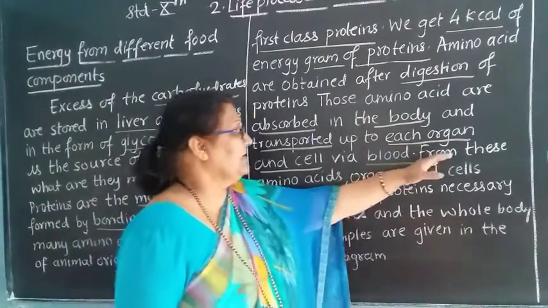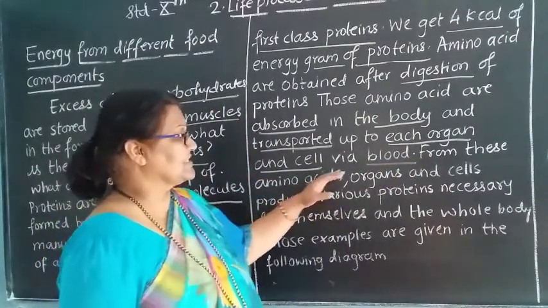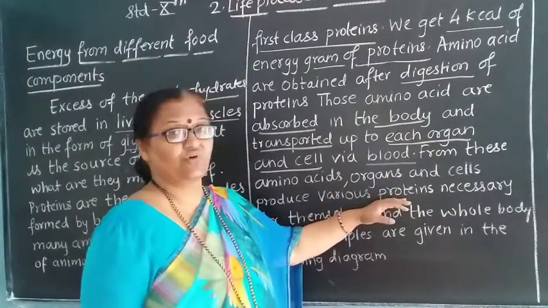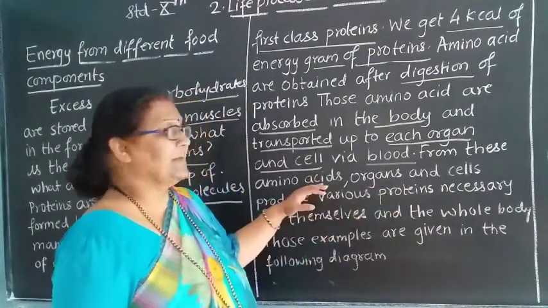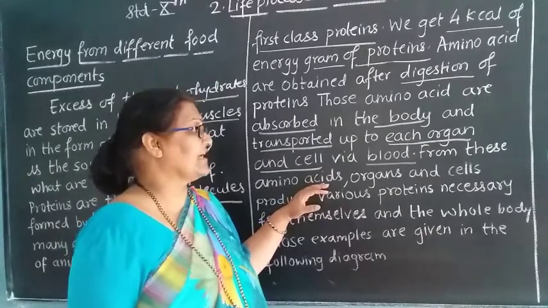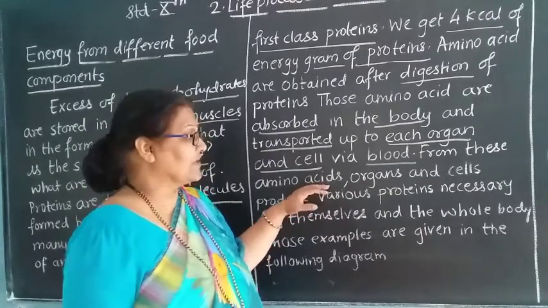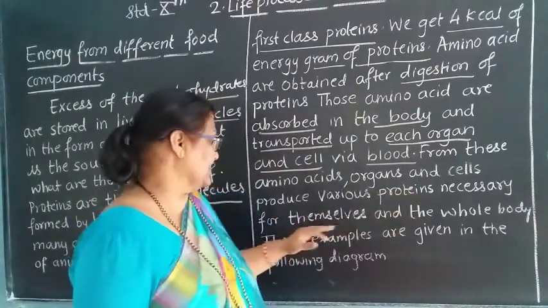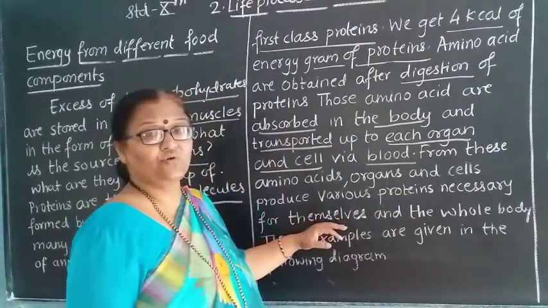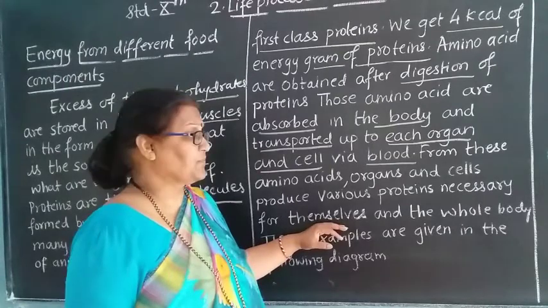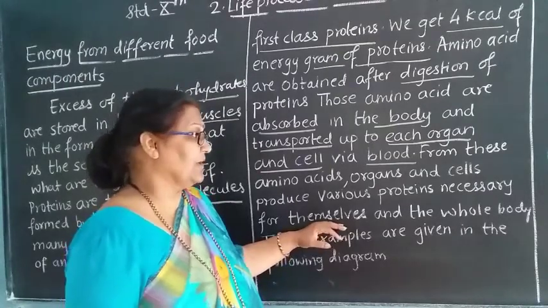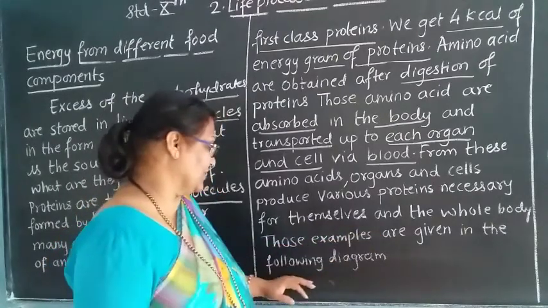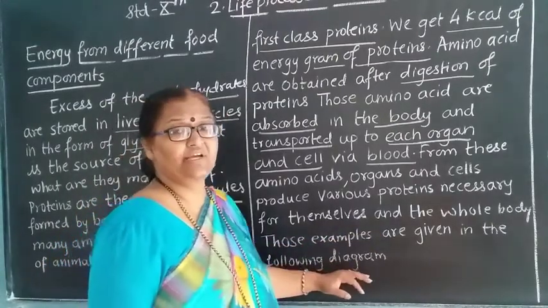From these amino acids, organs and cells produce various proteins. So what happens here? The amino acids given to the organs or cells are used to produce various proteins necessary for themselves. They take the various proteins which are necessary for them and the whole body. Those examples are given in the following diagram.